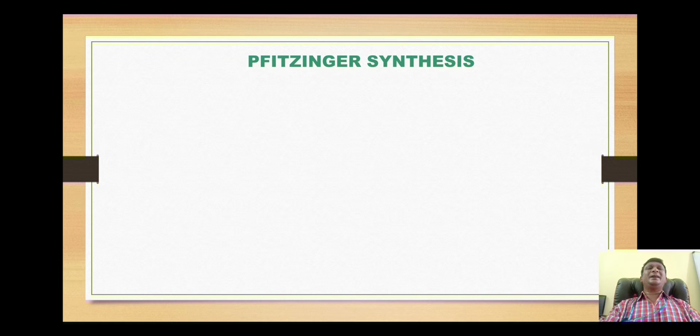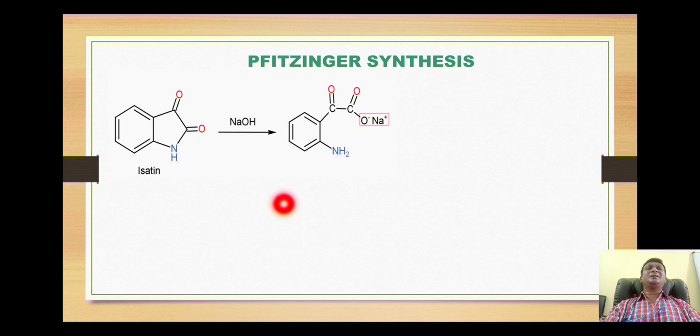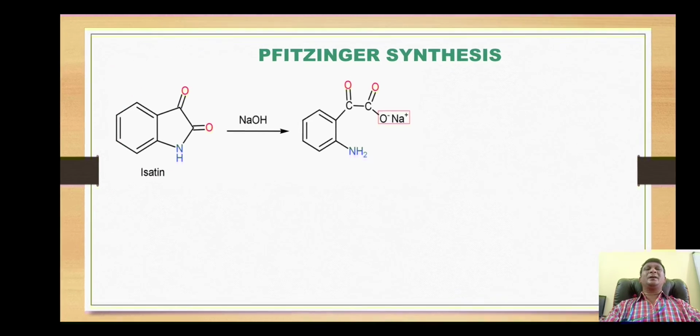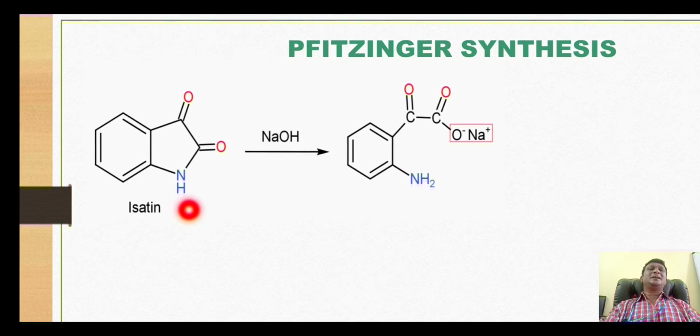The next synthesis is Pfitzinger synthesis. Here the starting material is this heterocycle, which is called isatin. The isatin is reacted with the base sodium hydroxide. The hydroxide ion attacks on this carbonyl carbon so that this bond will be broken down and this will give us the formation of the corresponding carboxylic acid, from where the proton migrated onto this nitrogen to convert it into the amino group. The negatively charged oxide of the carboxylic acid then forms a salt with sodium to form this sodium salt.